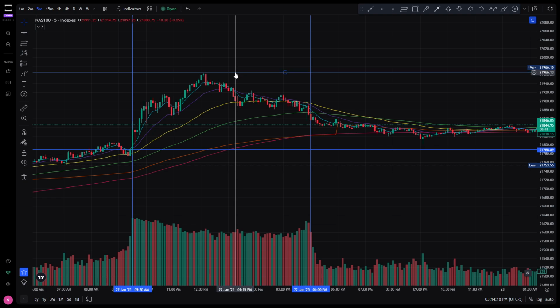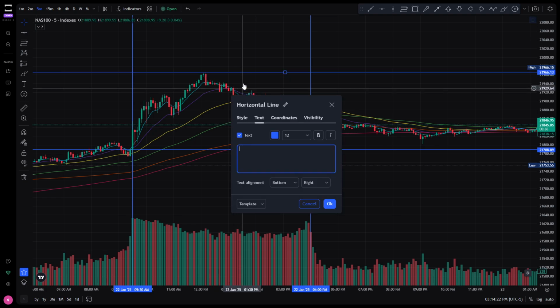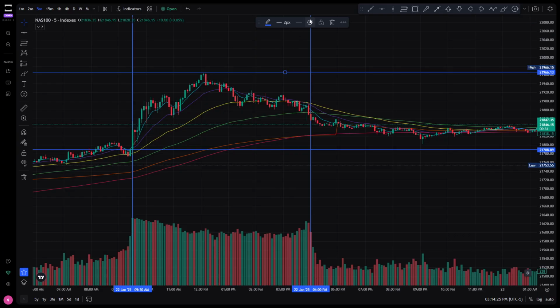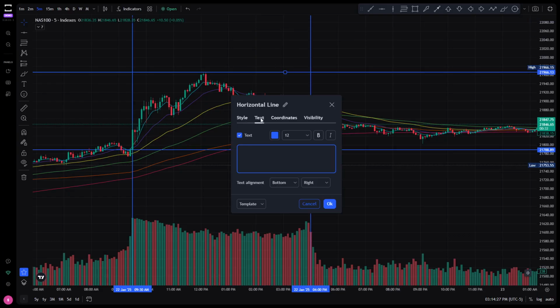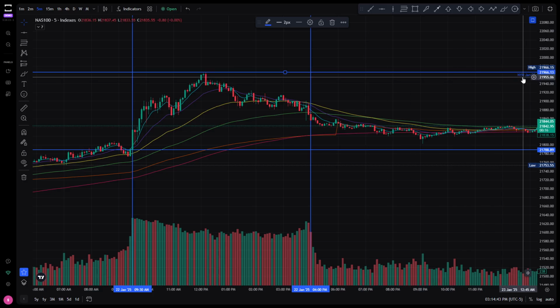We're also going to label these. We're going to double click on these, and if you don't double click on them, you can simply click on them, click settings, go to text, and then enter in text here. When we are in the New York session and we're looking for the high, I label it New York high, and this would be January 22nd. See how it shows up right here.